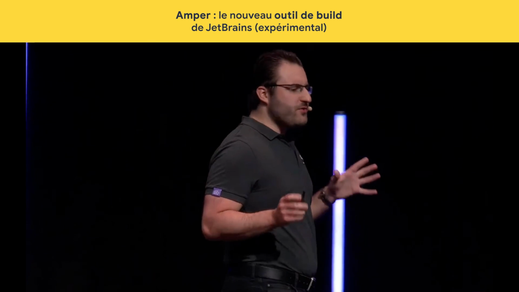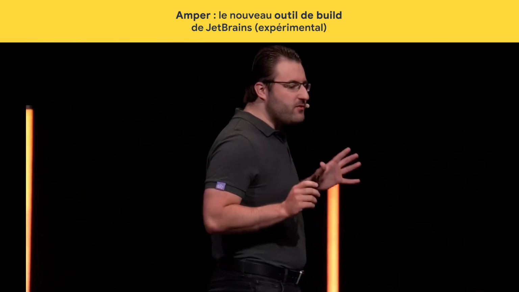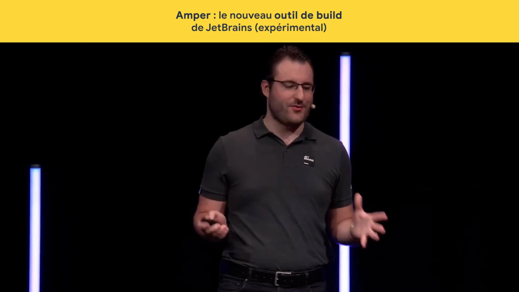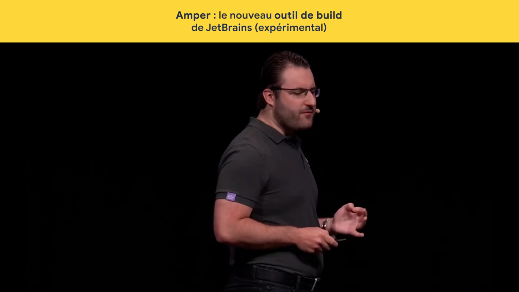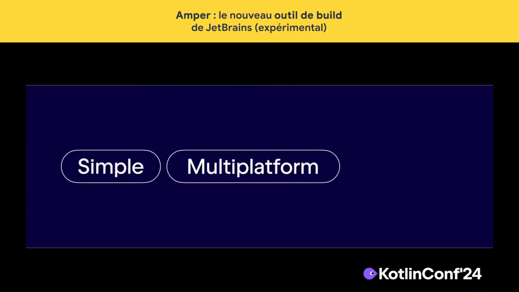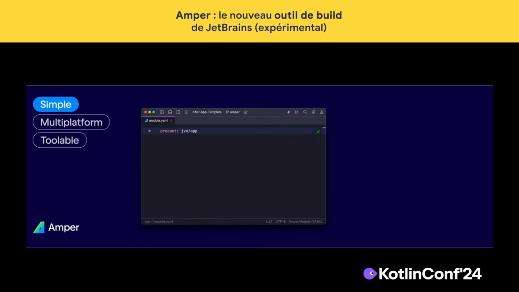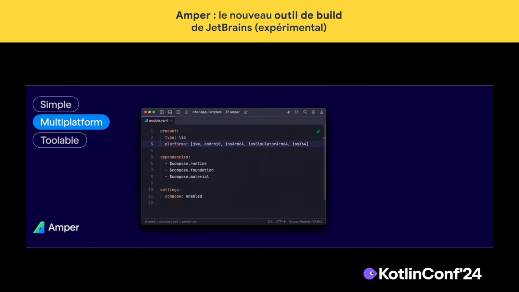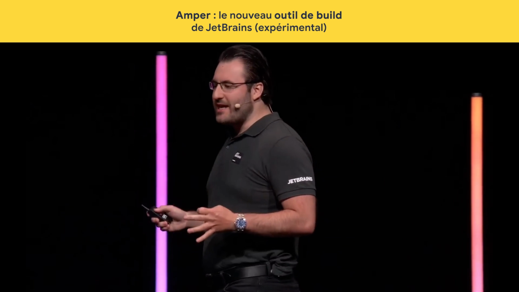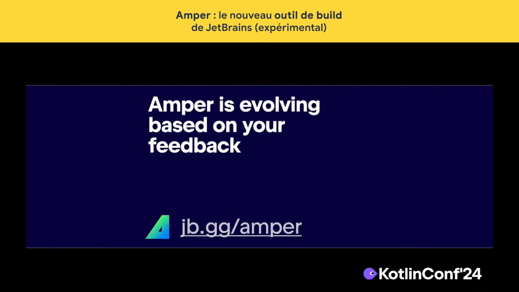Beyond this, we're also thinking about the way you set up and configure your projects, which starts with the build tool. One that is built with multiplatform support from day one, and with tooling support in mind. And our answer to that is Amper, our new build tool. With Amper, you can set up a simple Kotlin JVM project in just a single line of configuration. From there, adding new dependencies is just as simple. And for your multiplatform project, your configuration still stays just a few lines. Now, Amper is still in its early stage, but we do want to evolve it based on your feedback.